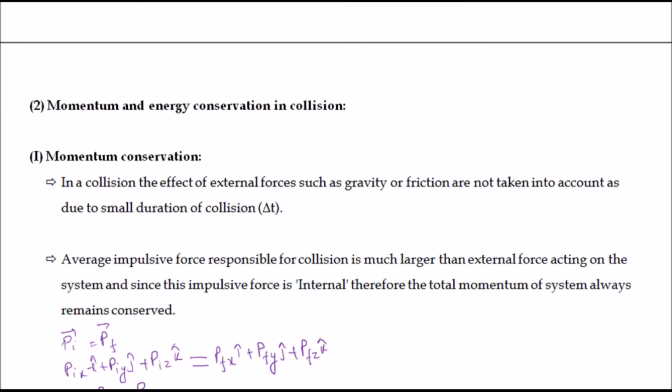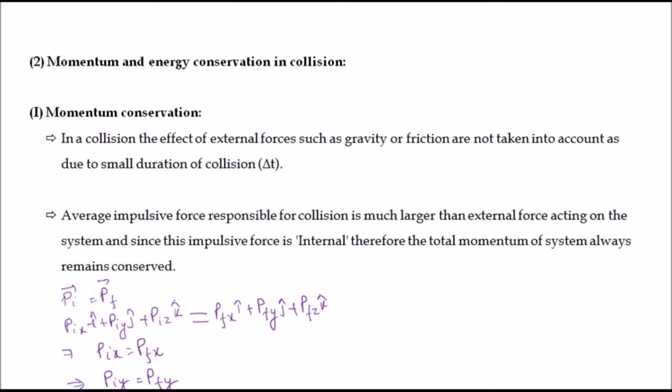Afterwards we move to our next concept, energy and momentum conservation in case of collision. First we will learn about momentum conservation in a collision. The effects of external forces such as the force of gravity and force of friction are not taken into account, which we have already explained.